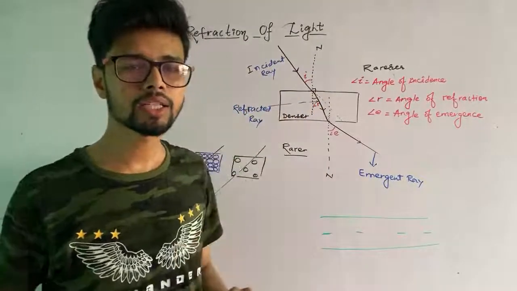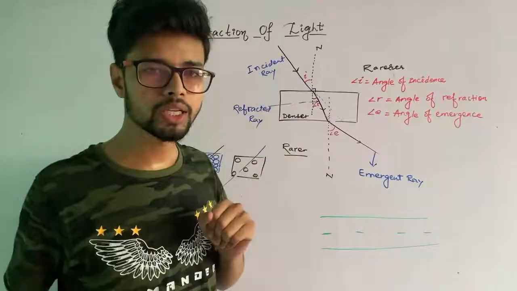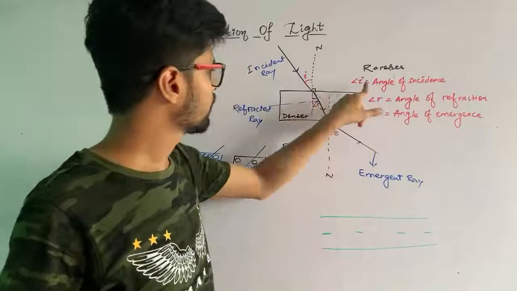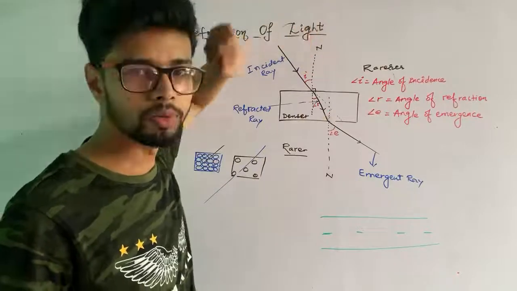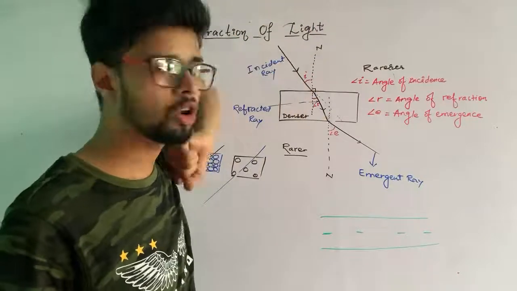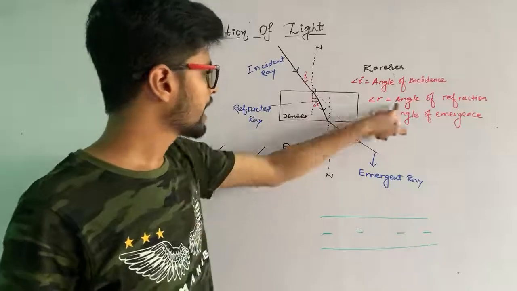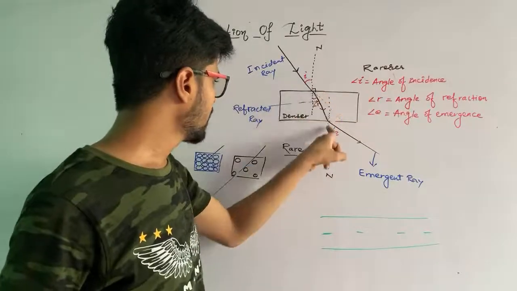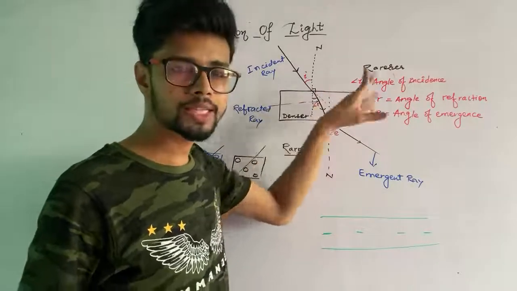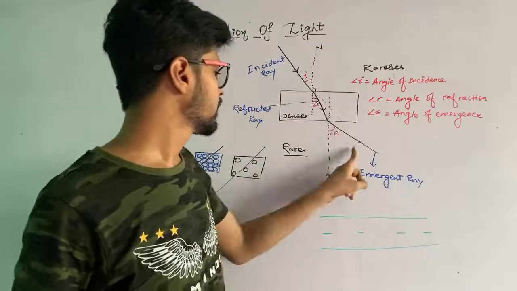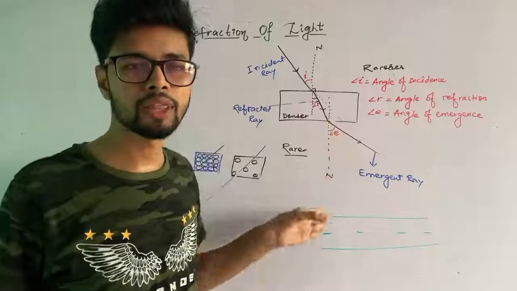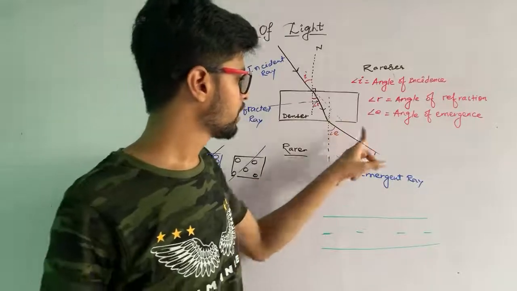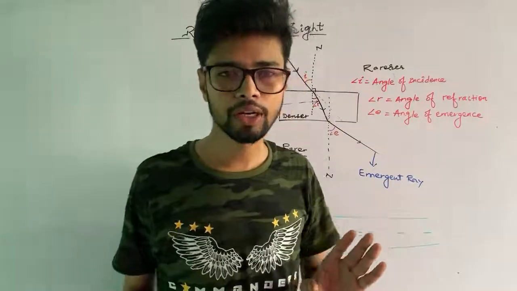There are three angles, as there are three different rays. First angle is known as angle of incidence, which is formed by the incident ray and the normal. Okay? And the angle of refraction, with the help of refracted ray and the normal, this angle is formed. And angle of emergence is formed by the emergent ray and the normal. Got it? I hope so.